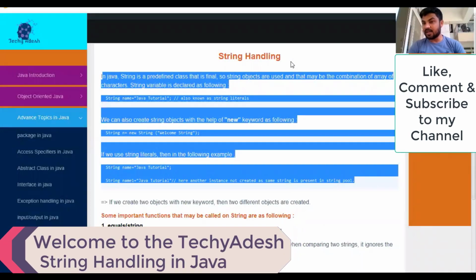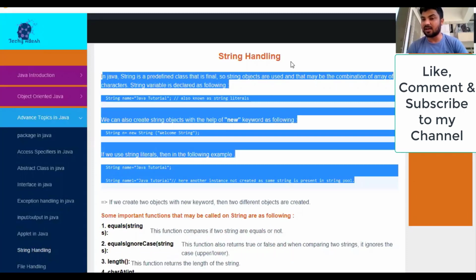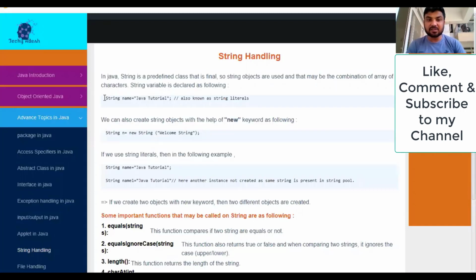So once I declare a class as final, it means it cannot be extended further, right? The String class is by default a final class, and it's an inbuilt Java class. We can declare a variable of a string type, and we can also create an object of a string type, right? आप string type का एक variable भी declare कर सकते हो इस तरीके से, and you can also create the object of that class. आप ऐसे object भी create कर सकते हो उसका, right?